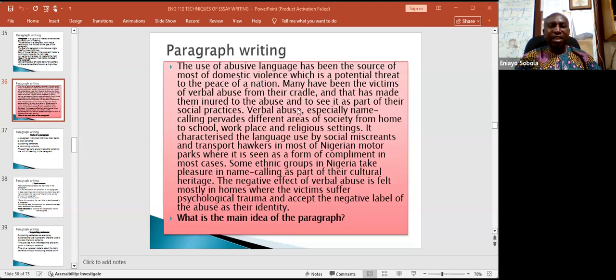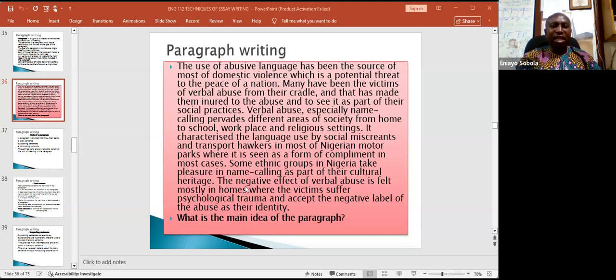Then other sentences go on to explain, expatiate, discuss, and give us different aspects or types of abusive language. Here it talks about verbal abuse, which is also known as name calling. And looking at the final sentence, we mentioned that it is a source of domestic violence, which has a negative consequence.